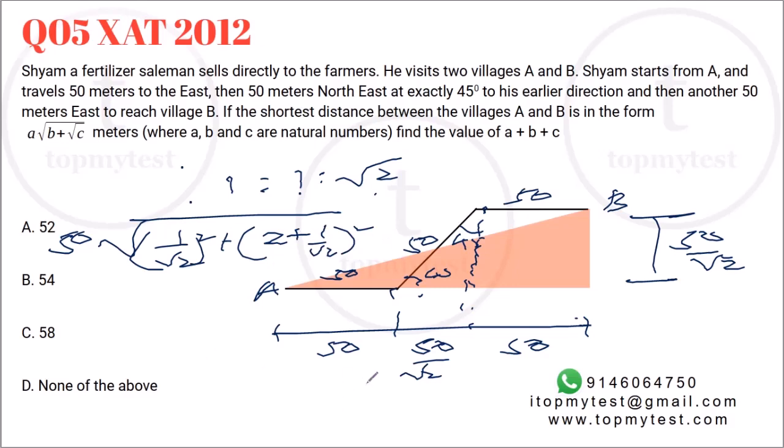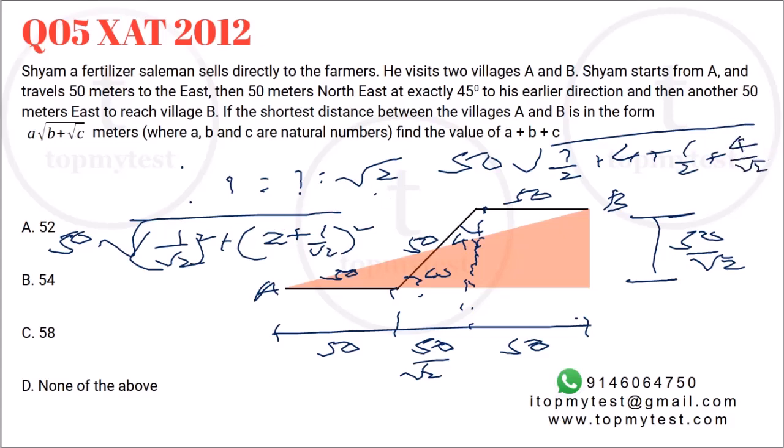Now expand this. So you'll get 50 into root of 1 by root 2 square, which will be half. This will be 4 plus half plus 2 into 2 into 1 by root 2, so 4 by root 2. Right? Half and half will give you 1. 1 plus 4 will give you 5.